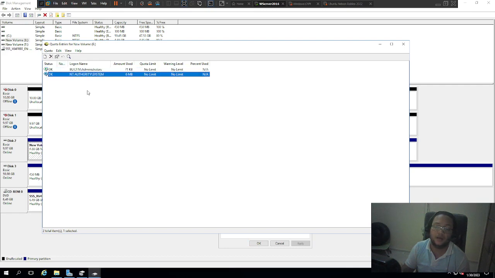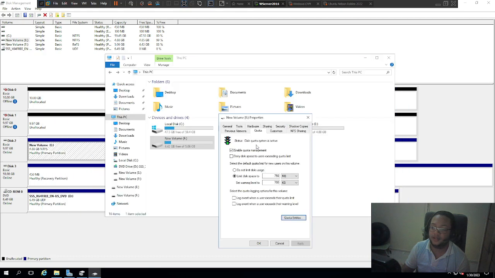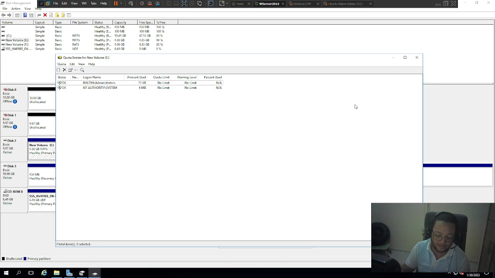Now we have this new entry that we probably just created. If we denied space and applied it and went into quota entries, I still don't see anything, but it was supposed to show something. I see some users now. The thing is that this quota applies to the volume, but it says there's no limit. The NA in the percentage column is for the administrator account, which by default has no limit. That's why I have an A and no limit. And then the system in and of itself has no limit.